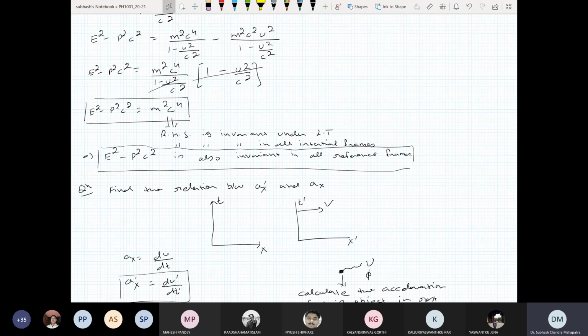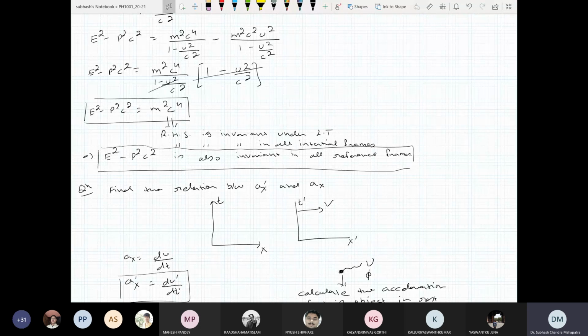Another thought is, no, the mass does not change. Mass remains the same. The mass at rest will remain the same in motion as well. But what changes is the momentum. So I am at rest and I now start moving. My momentum will change according to the relativistic expression. Not my mass, it's the momentum that will change. So there are two different types of people. One believes the mass change is correct, and they are happy with it. The other thinks no, it's the momentum that changes. I am with the second one, that it's the momentum that changes, not the mass.